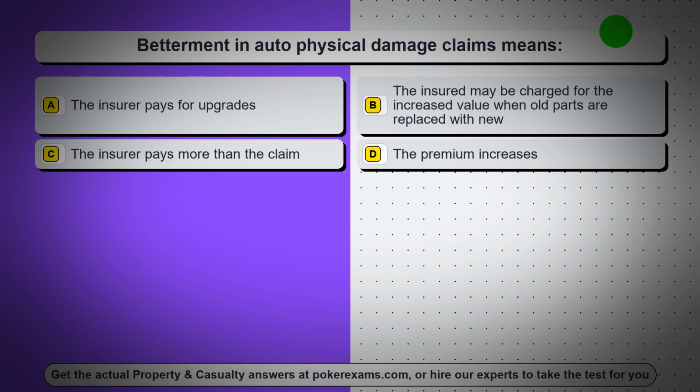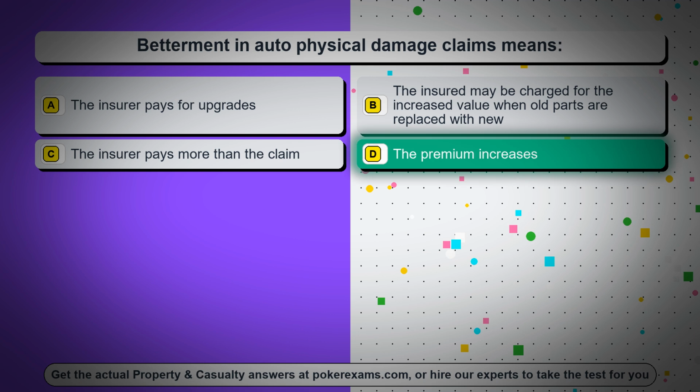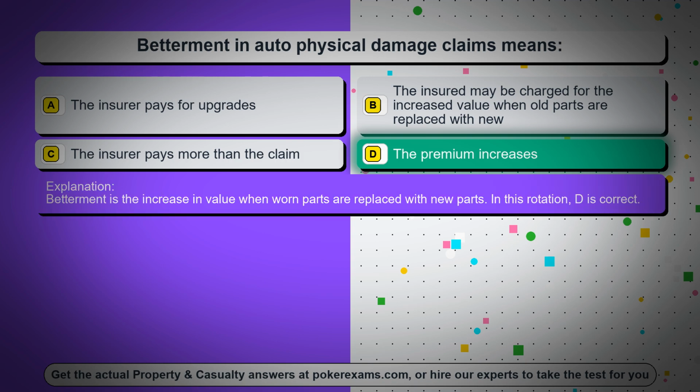Question 5. Betterment and auto physical damage claims means Option A. The insurer pays for upgrades. Option B. The insured may be charged for the increased value when old parts are replaced with new. Option C. The insurer pays more than the claim. Option D. The premium increases. The correct answer is Option D. The premium increases. Betterment is the increase in value when worn parts are replaced with new parts. In this rotation, D is correct.